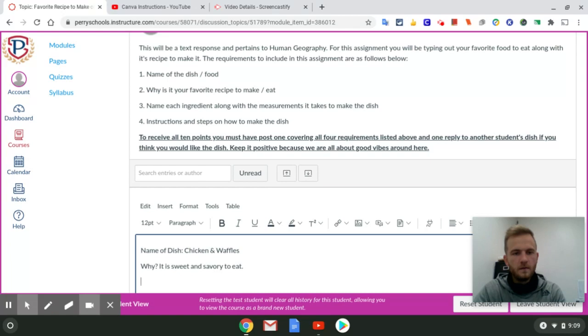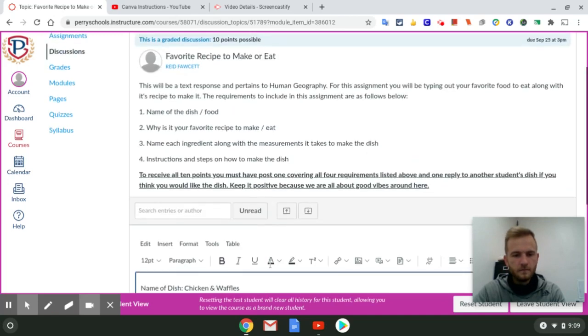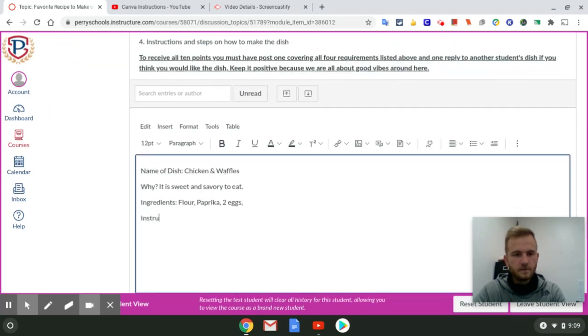And then I need the ingredients. We're going to need, I don't know how much flour. Probably need to find that out. Flour, paprika, egg, 2 eggs actually. Remember that part. And so on. And then you need the instructions on how to make those as well. So step by step.